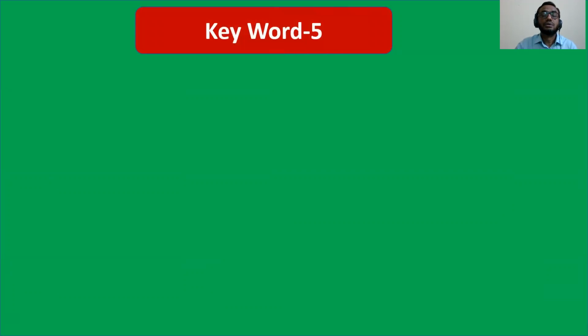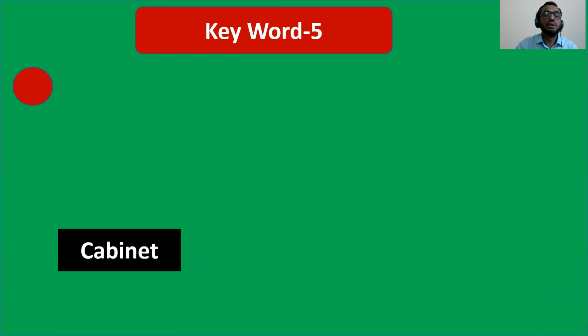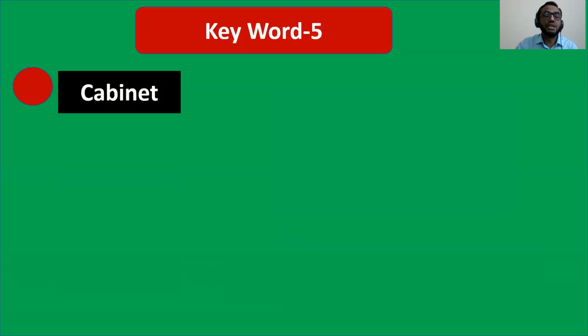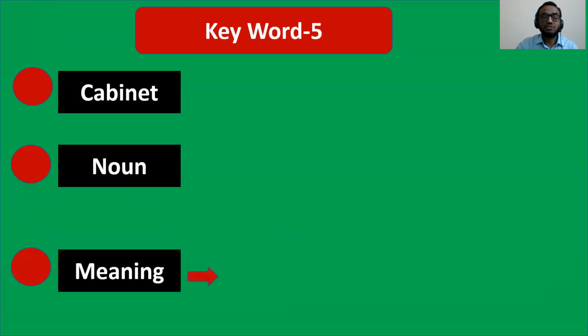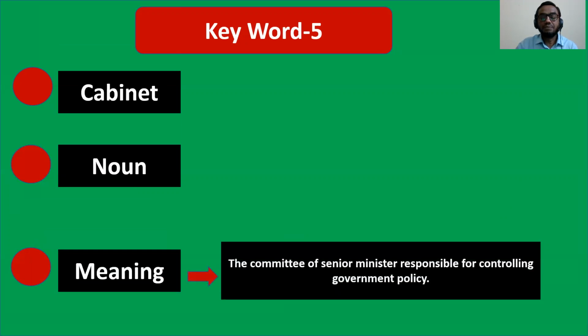Now, keyword number five. What is keyword number five? Look, cabinet. Cabinet is a noun, and the meaning is given here: the committee of senior ministers responsible for controlling government policy.